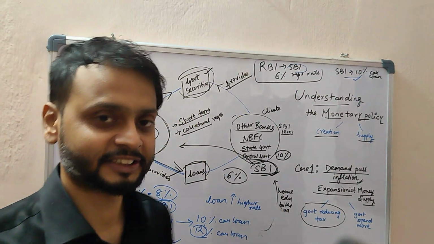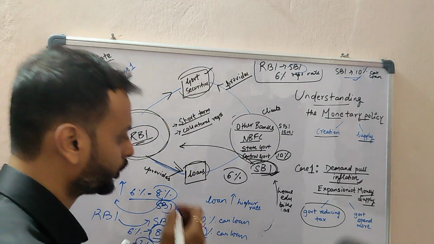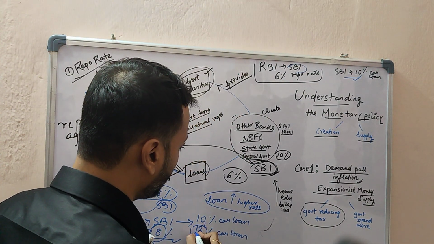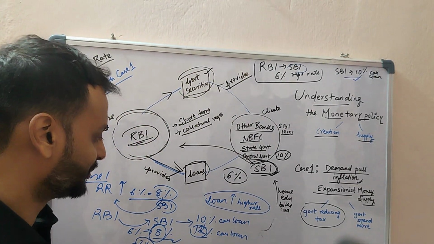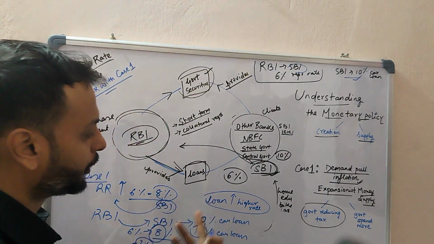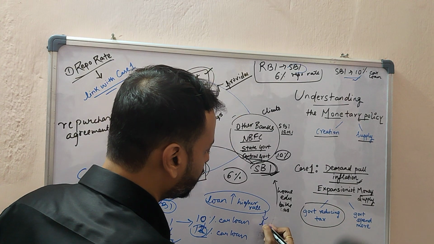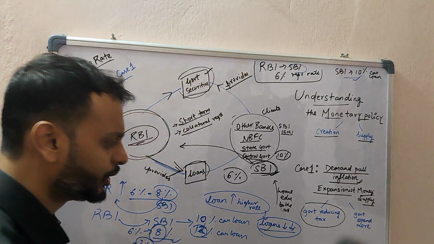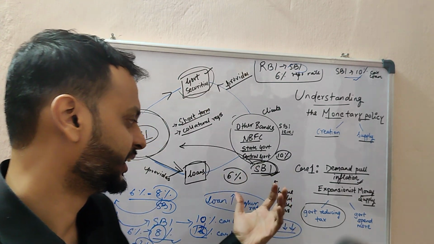So in this condition, tell me, will we go to buy a car or bike on a loan or not? Obviously, we're not going to buy in this scenario because the loan will be at quite a higher rate. The loan will be very much different from 10%. So now we have to pay an extra amount of our income to get the loan from SBI. So what will happen? This will result in loans being very low in the economy. Very few people will get a loan from SBI.